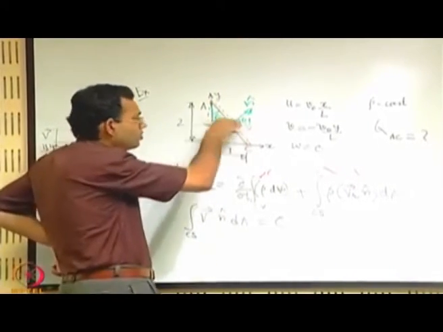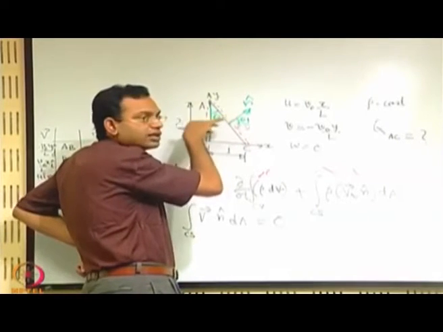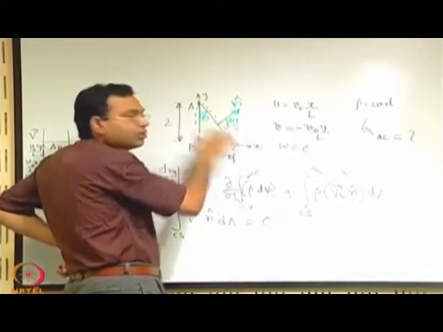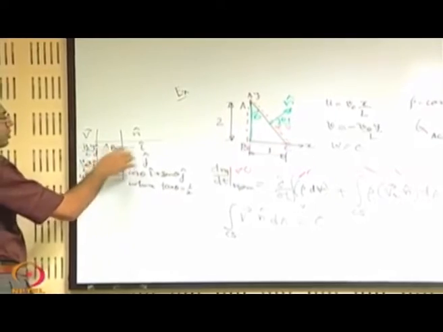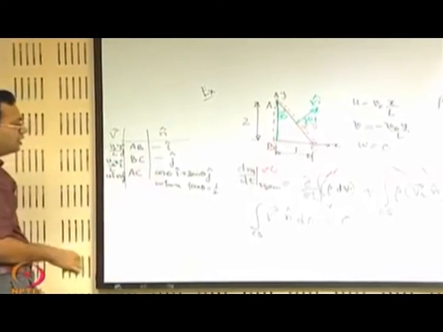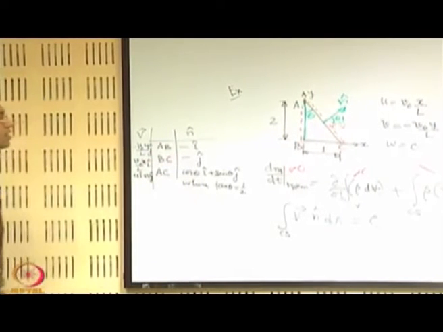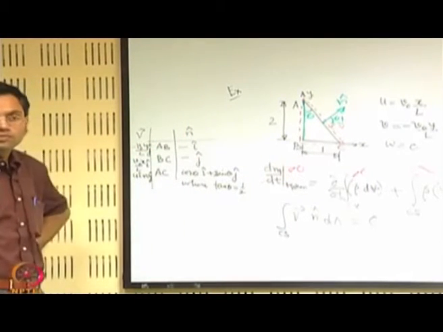So, there is no net flux or influx or outflux of flow across AB, because there is no normal component. If you make a dot product of this, you can clearly make that out, and so that will not give rise to any net flow. The same might be true for BC, right.